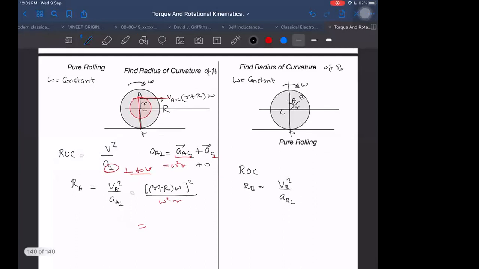I am getting it as R plus r whole square divided by R. Is it right or not? Have you understood it? Yes, sir.